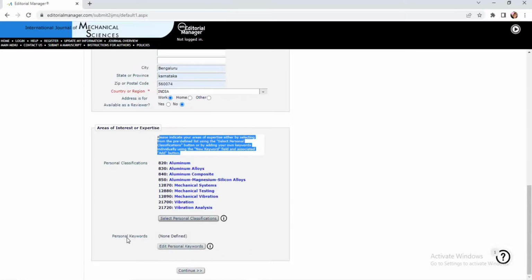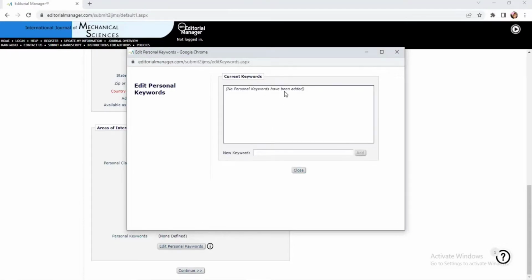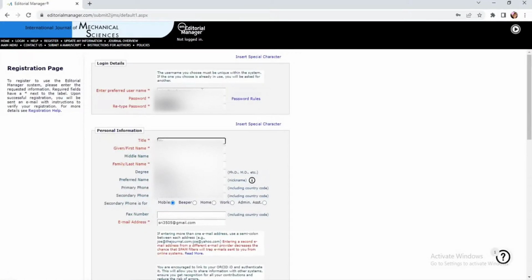The next is personal keywords. So edit personal keyword. Here we can edit any personal keywords manually. So let me type a keyword over here. So all our credentials are saved. Now you can see you are getting a notice saying that the username, oh yeah, someone has already selected our username. So let me change the username. The username is what I told you, the nickname. So let me change the username.